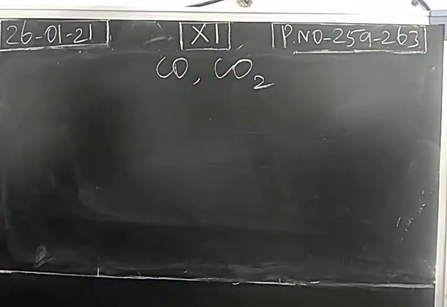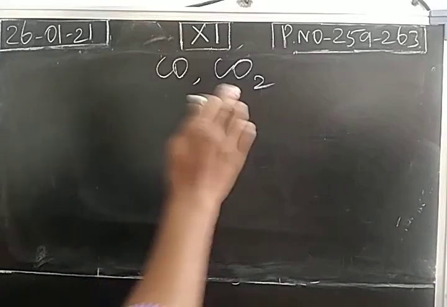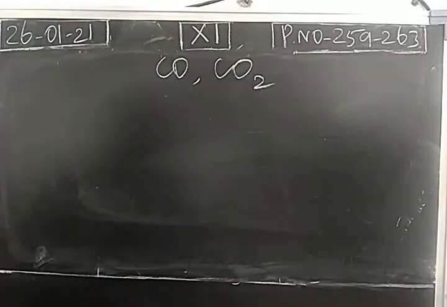Carbon forms two common pollutants: carbon monoxide and carbon dioxide. So this is a harmful gaseous molecule, especially in the automobile. So when we use cars, the AC should be switched on only when the car is in the movement. Okay, when the car is not in the movement, we should not use the AC. So that will produce the carbon monoxide. This will lead to the death. So we should be very careful.